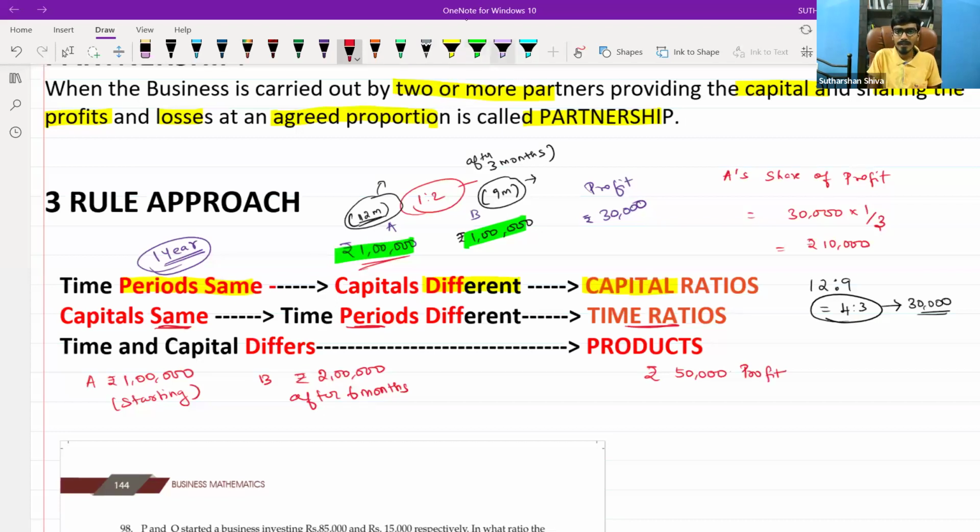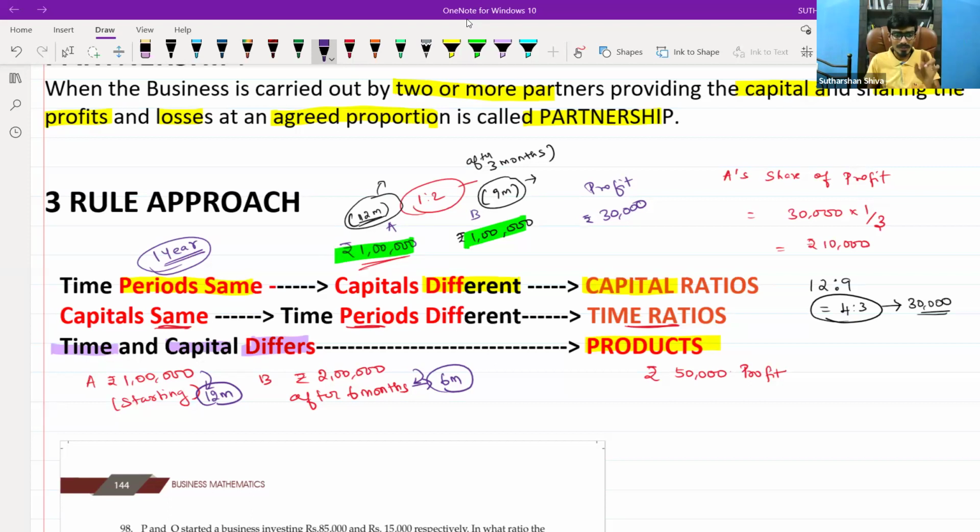Whenever capital is different and time is different, you will go with the product approach. What is that product approach? We will first convert everything into months. So here, 1 year means 12 months. B invests after 6 months, so the remaining tenure is 6 months. Here 6 months, there 12 months. Both are different. The capital of B is different, and the time period of B is different.